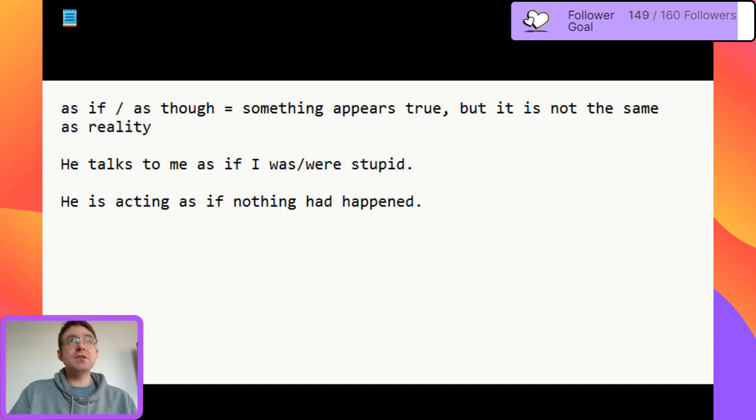So all of these constructions we use with the unreal past. Now, there are many examples, but these are the most typical and most useful ones, I think. Okay, so in principle, that's everything about the use of the unreal past. Does anyone have any questions about this before we go to the next topic?